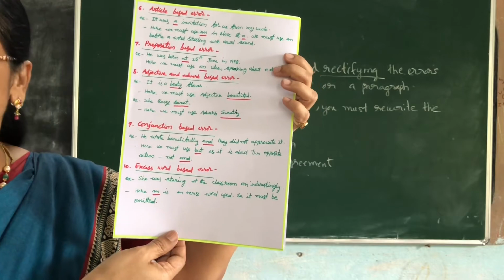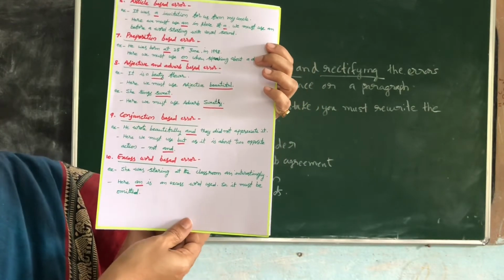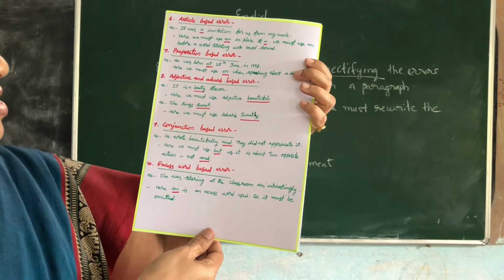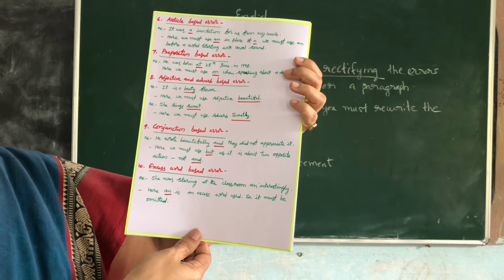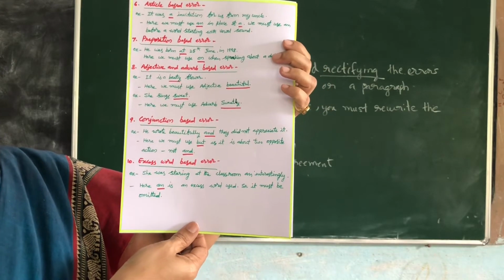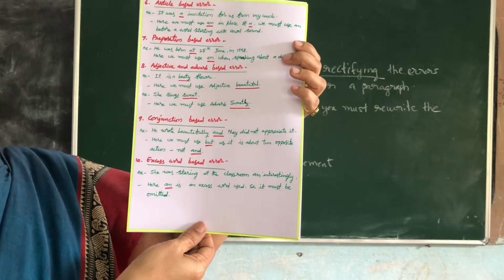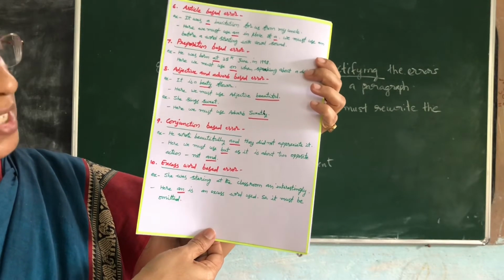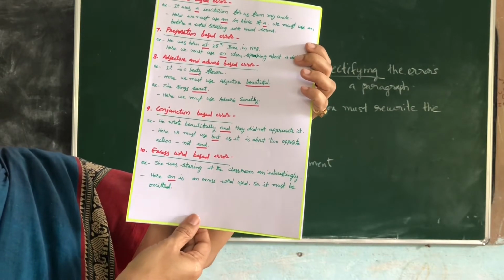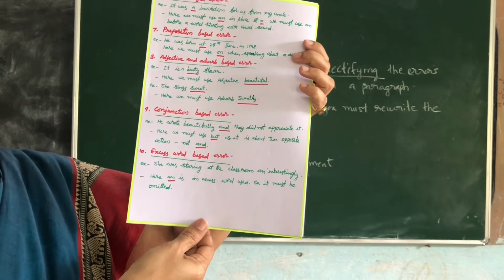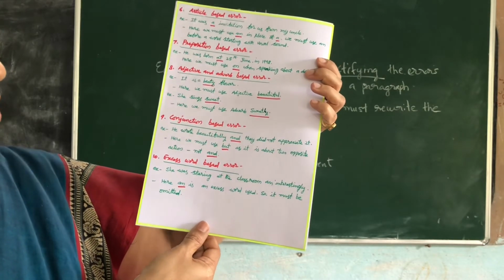Reasoning, though we use, as we use like this, some others will be used. So, conjunction based error. See, he wrote beautifully and they did not appreciate it. So he wrote it beautifully. That means they did not appreciate means a negative action took place. Can you use "and" there? You should use "but". Like this, two different actions, two opposite actions are there. So "but" should be used.